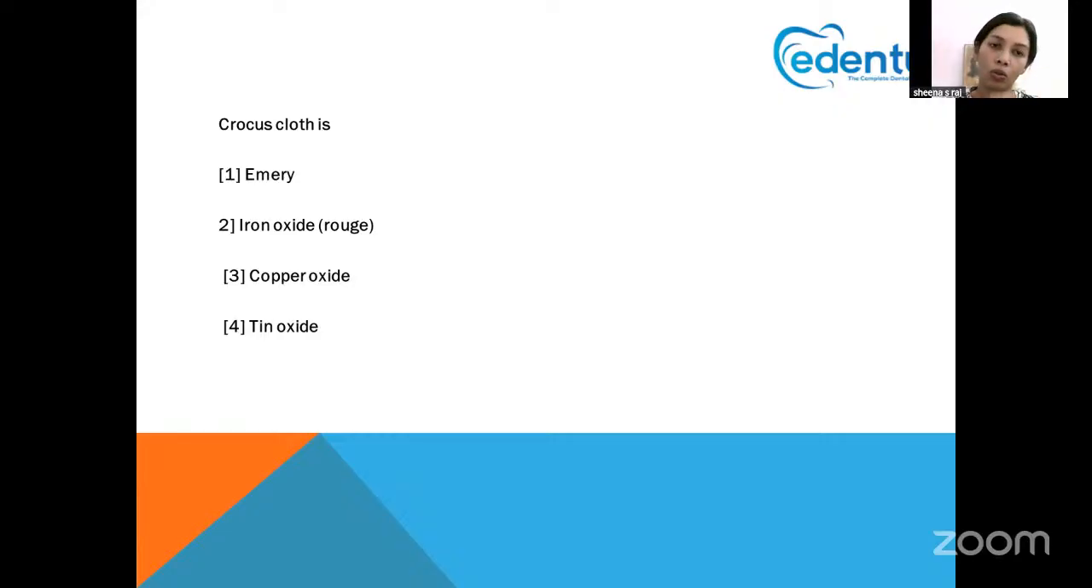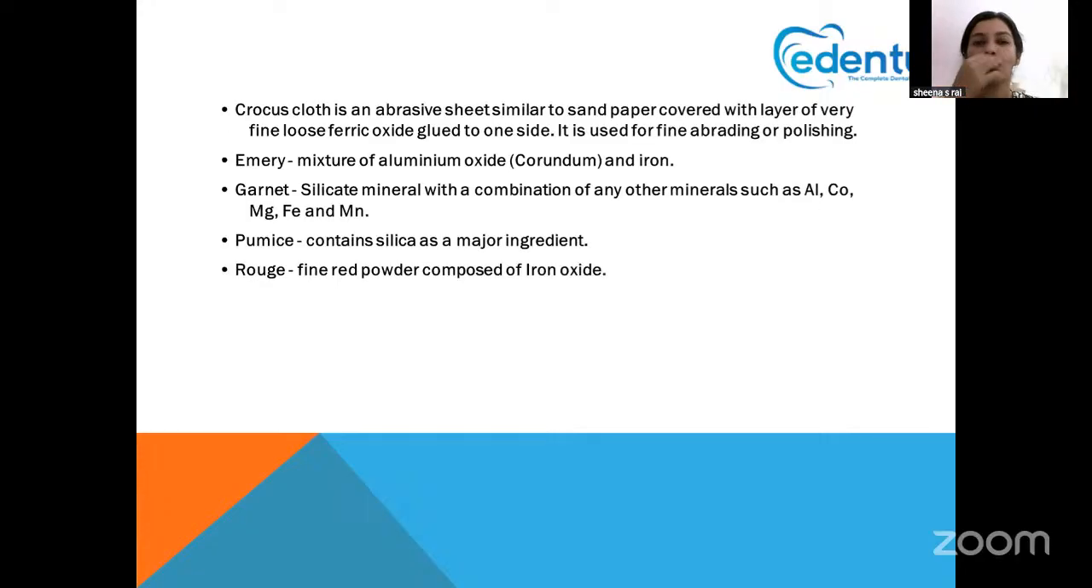Next question. What is crocus cloth? We know that there are a large amount of finishing and polishing materials which we use. This is an asked question with which we are not much familiar, that is why I added this question. Crocus cloth is a material that contains iron oxide. Anything that contains iron oxide is called rouge. So crocus cloth is iron oxide.